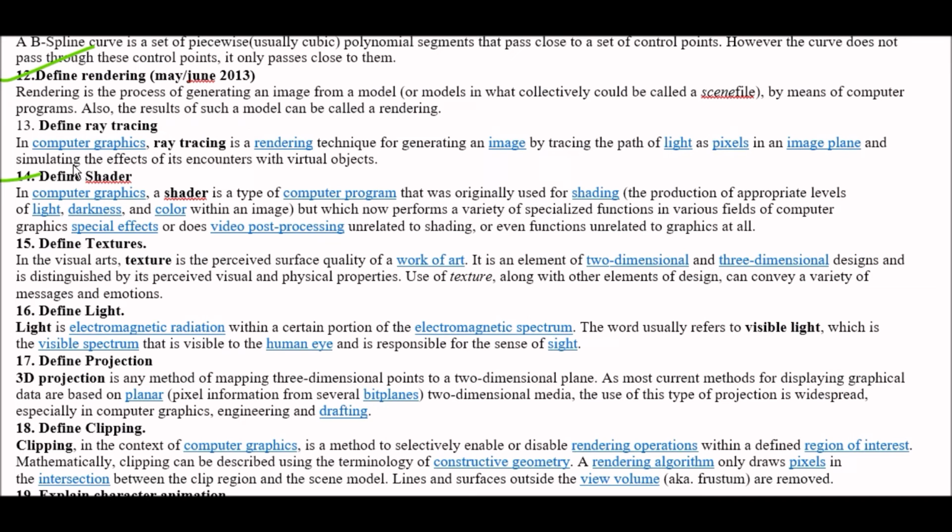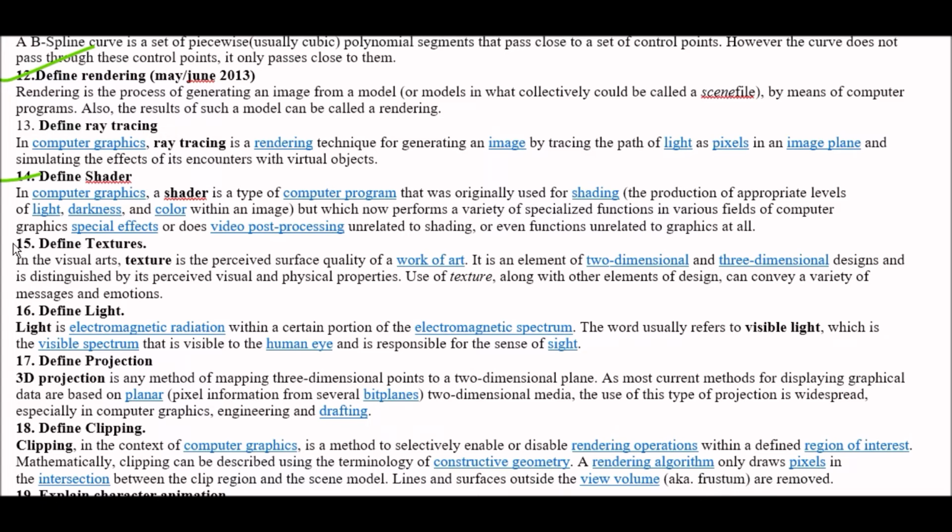In computer graphics and game programming, a shader is a type of computer program that was originally used for shading, the production of appropriate levels of light, darkness, and color within an image, but which now performs a variety of specialized functions in various fields of computer graphics, special effects, or does video post-processing unrelated to shading, or even functions unrelated to graphics at all.